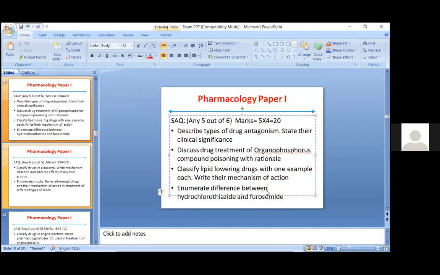Whenever you write a difference or compare and contrast, always write 3 columns. In the first column you will write the parameters of comparison and contrast, like mechanism of action, side effect. The problem is most of the students just make 2 columns, and in that they are not able to score many marks, even if you write 8 to 9 points.